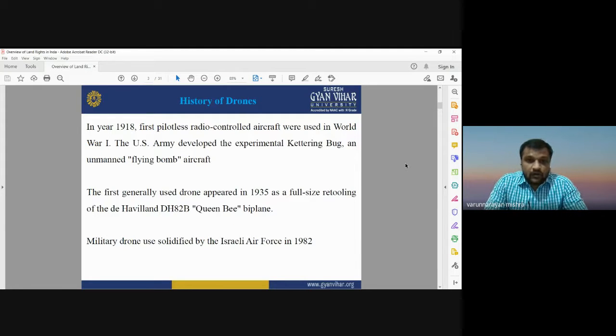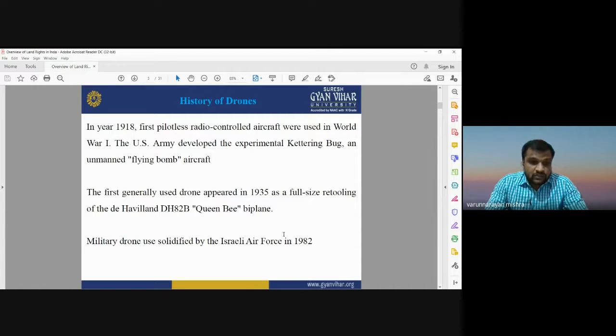The history of drones, or the history of unmanned aerial vehicles, started in 1918. The first pilotless radio control aircraft were used in World War One. The first time the U.S. Army developed this kind of system was as an experiment, and it is known as the flying bomb aircraft. The first used drone appeared in 1935 as a full-size retooling of the de Havilland DH-82B Queen Bee biplane.